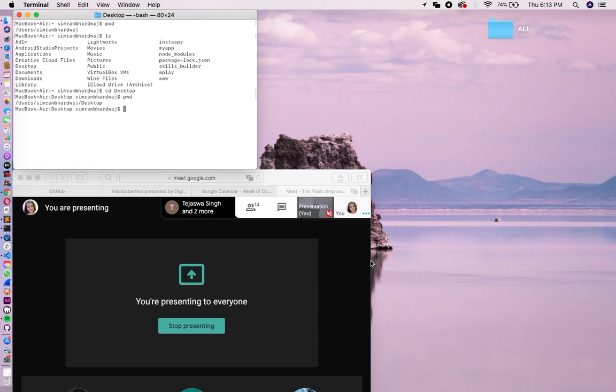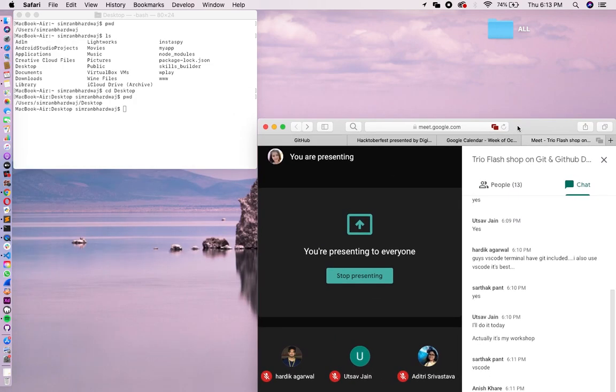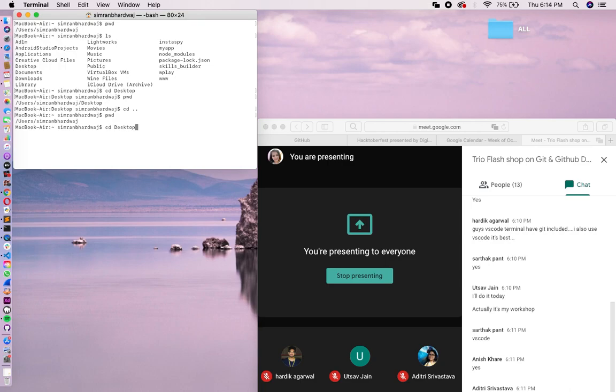Are you guys able to hear me? Yes. Okay, great. Let's move ahead. I hope that the pwd, ls and cd commands are clear. Now let me tell you another command: cd, then a space, then dot dot. This is going to take you back to your previous directory. As you can see, now I have reached my root directory. So let's go back to our desktop directory, and you can confirm by typing pwd whether you have reached it or not.